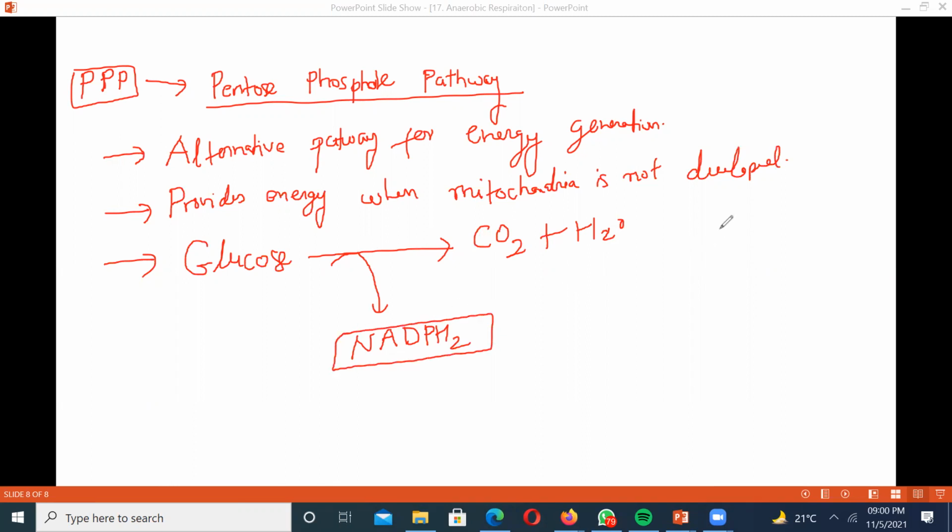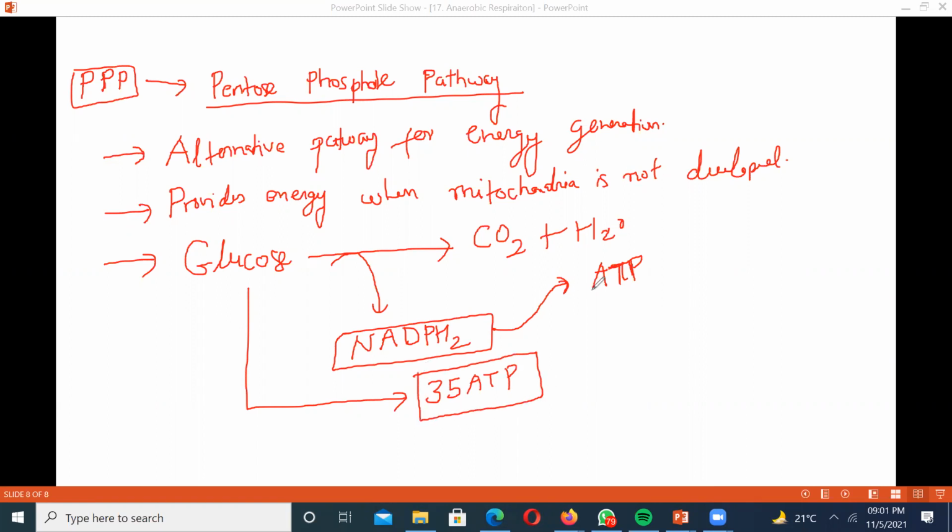And this NADPH2 is capable of forming ATP, of course, that ATP will form only when the mitochondria is actually developed. So the potential is the production of 35 ATP. One molecule of glucose is going to give you 35 ATP.